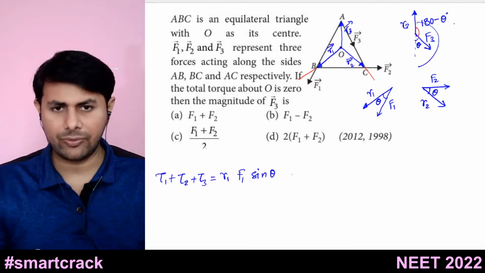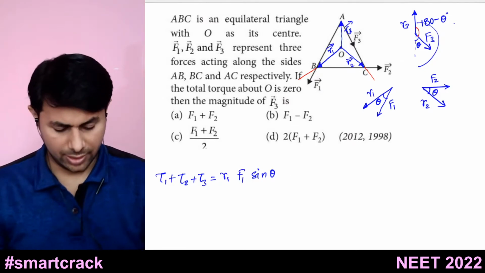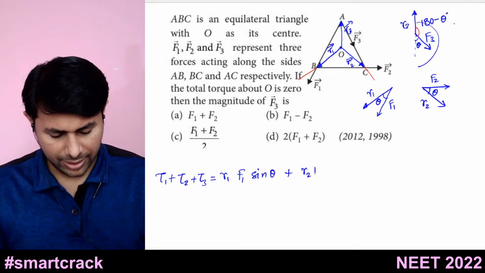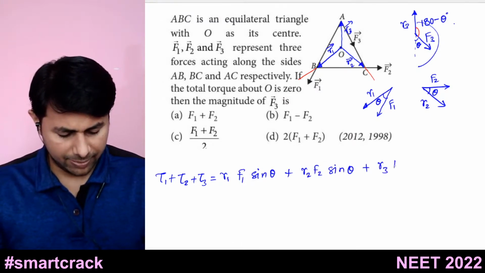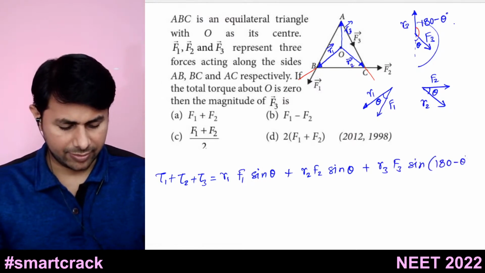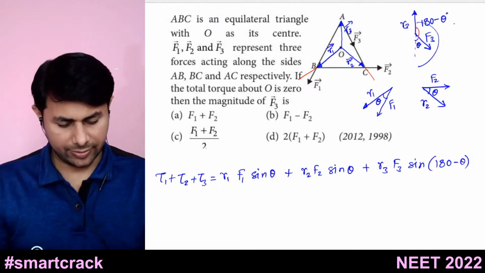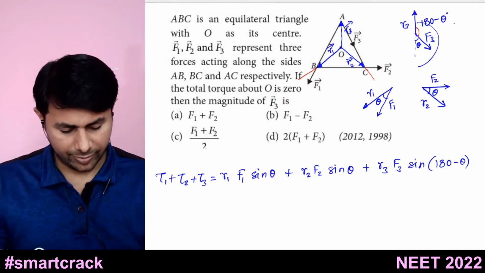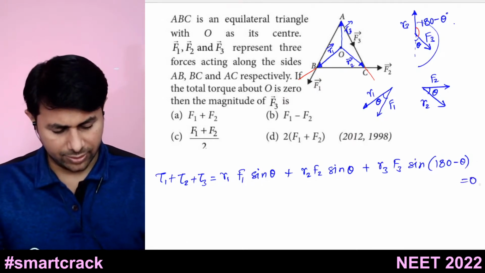So it is R1 F1 sine theta plus R2 F2 sine theta plus R3 F3 sine of 180 minus theta, because the angle between R3 and F3 is 180 minus theta, and all this is equal to 0.